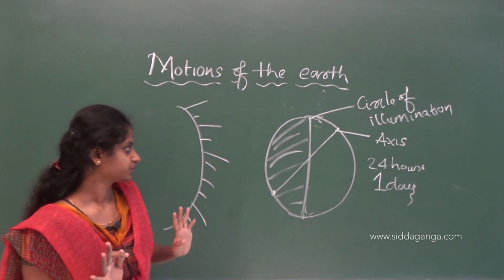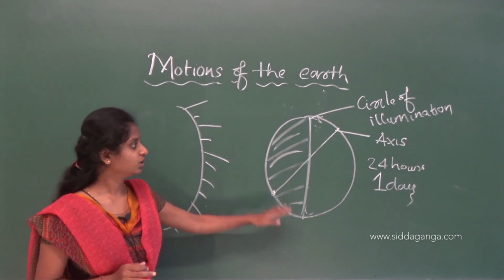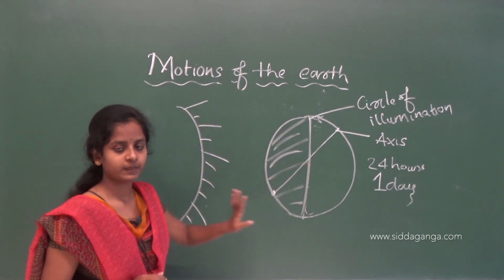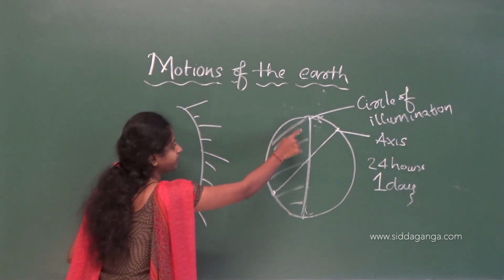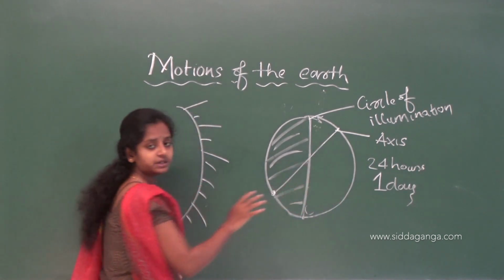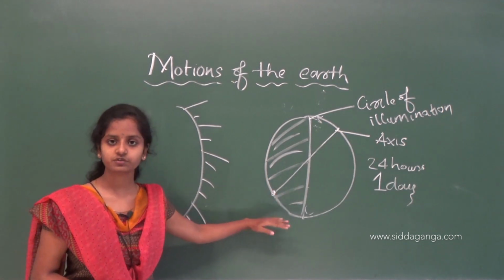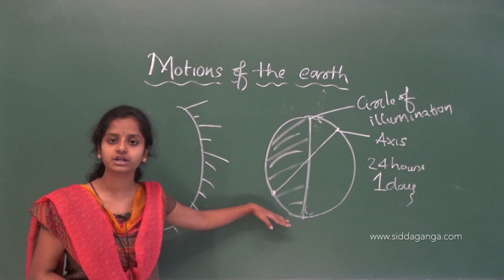Now, if the earth won't rotate, what will happen? Earth is standing like this. It won't rotate at all. Imagine it is not rotating. Only this part will receive the light and this part will not receive the light. Continuous reception of light on this part will make it very warm, very hot.